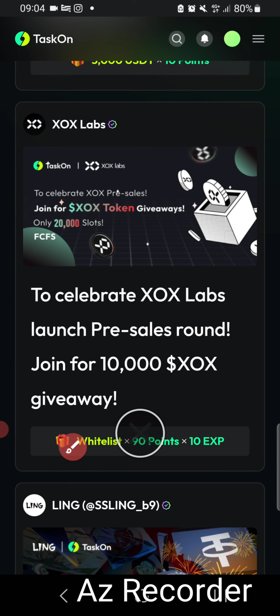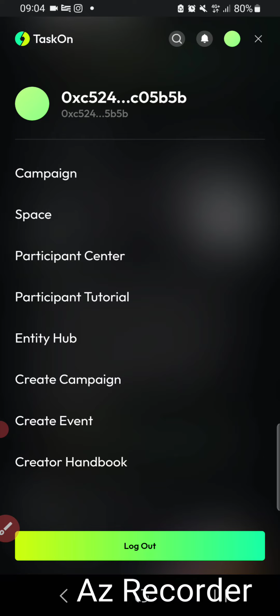So basically everything, what you see, points and experience, the whole platform is on levels. Sorry guys, you can check your level here. My video is constantly crashing because of the internet connection, I don't know. You click on participant center, and you will see your current level, and if you climb to level 2, level 3, level 4, or maybe more, you have more chances to earn something.